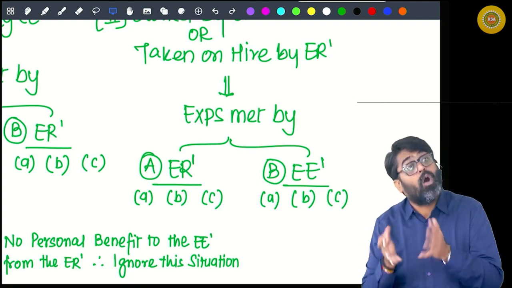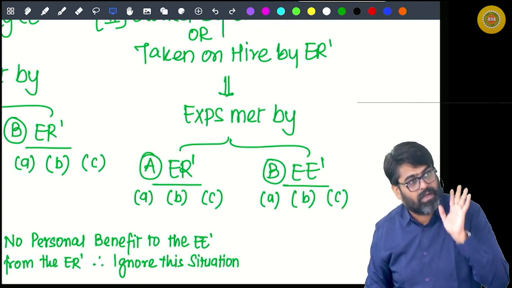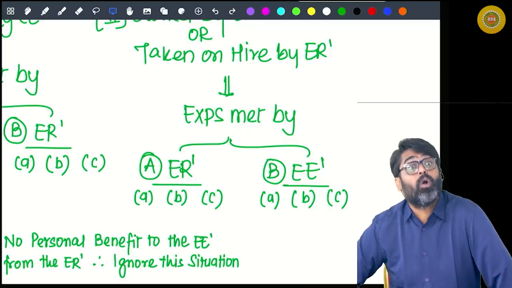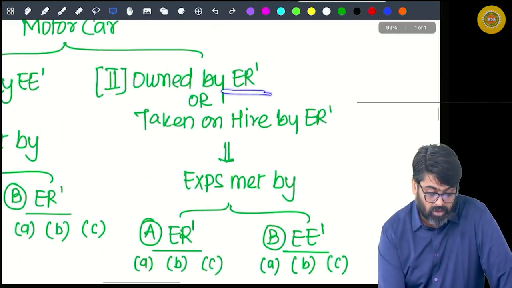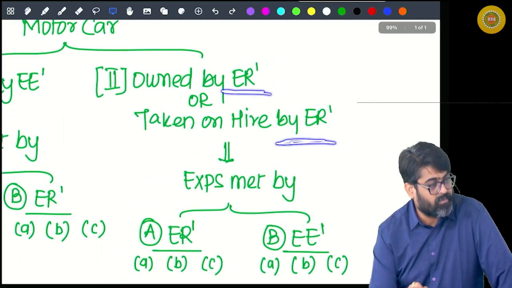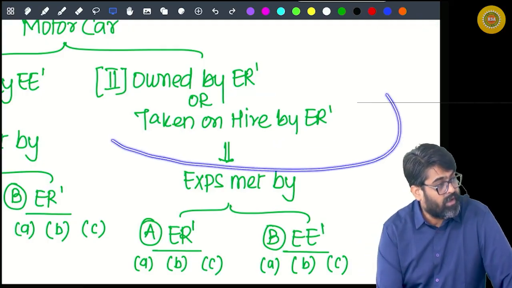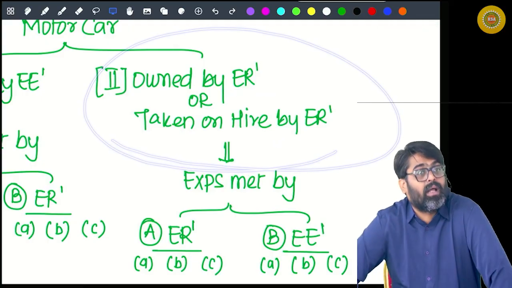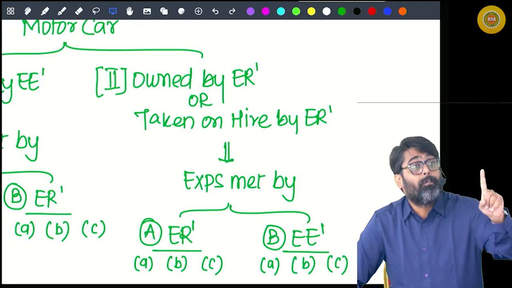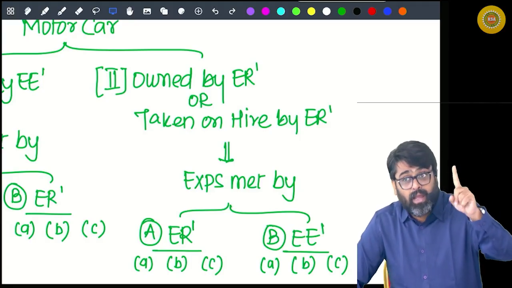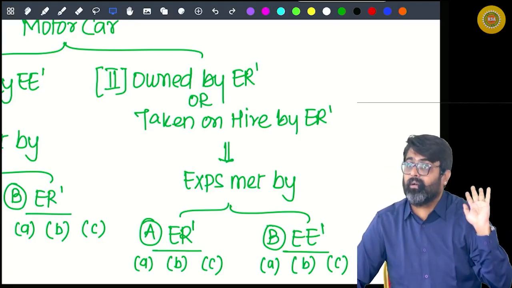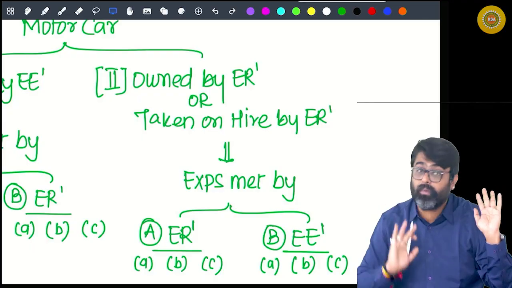So do you know how much benefit will happen by using the car which belongs to the employer, or which was taken on rent by the employer? How much benefit will happen to you by using this car? 10% per annum of the actual cost of that car if the car belongs to the employer.